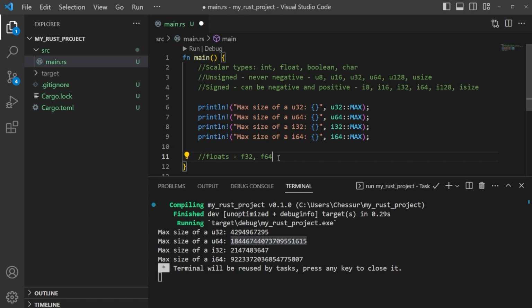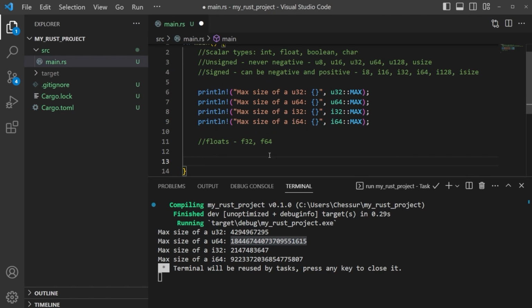64 bits is actually the default, or F64 is the default, just like I32 is your default. Here, F64 is the default. However, it can be slower on less than 64-bit architecture. So if you know you're developing something for 32-bit architecture, perhaps F32 might still be the way to go. All right, so with that in mind, we can do something similar here.